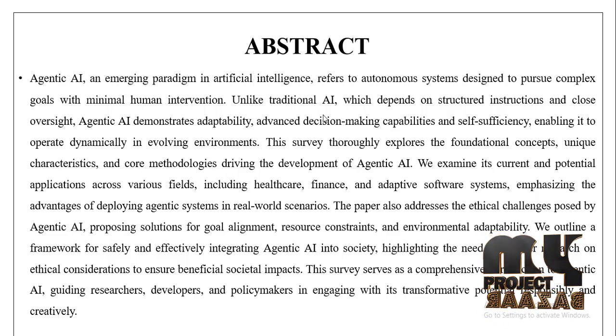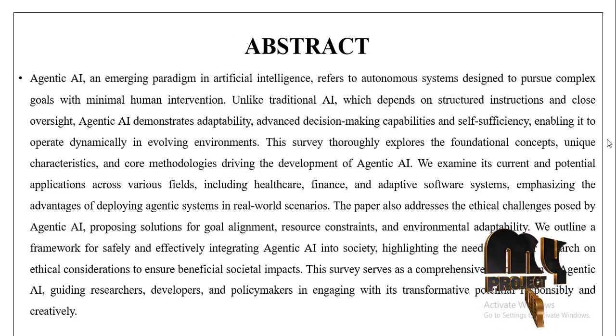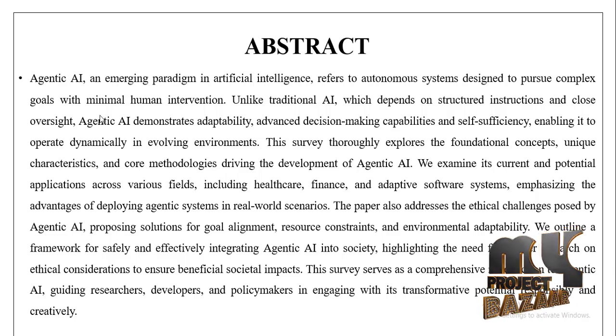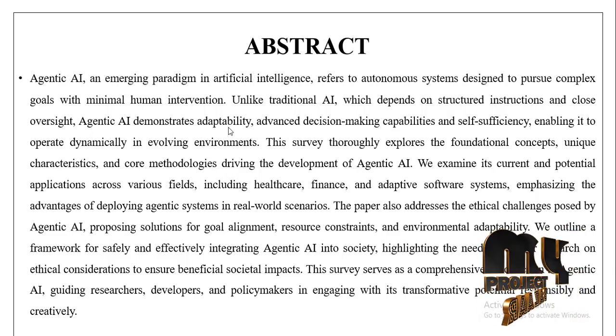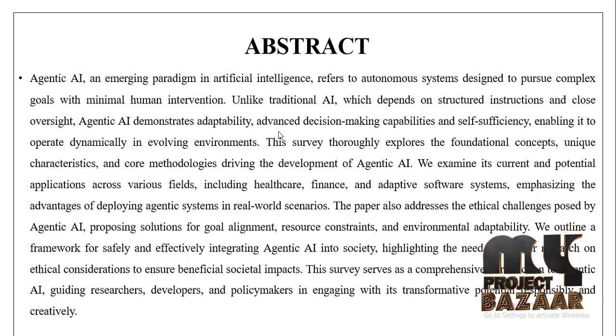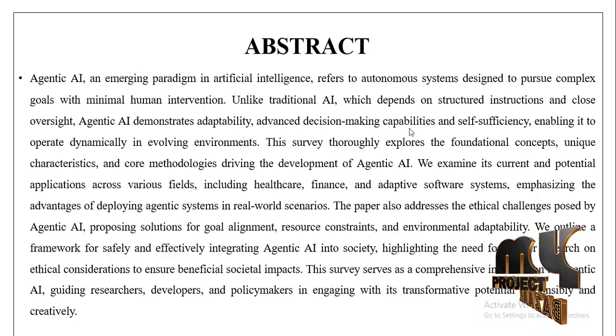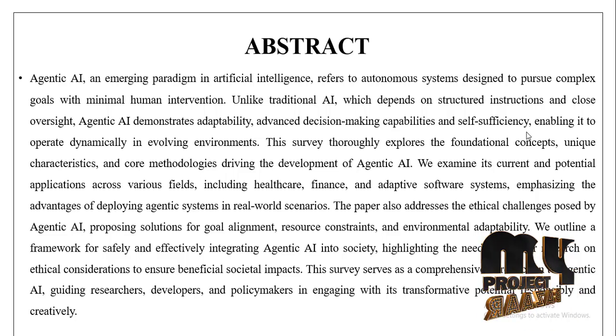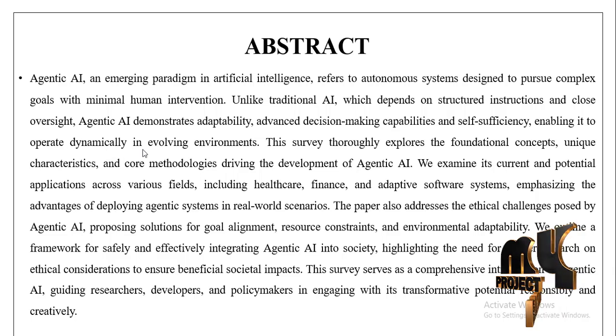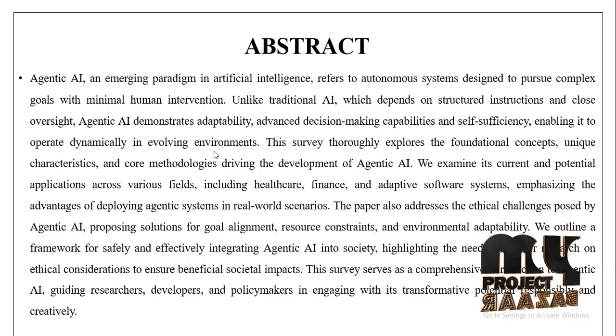Unlike traditional AI, which depends on structured instructions and close oversight, agentic AI demonstrates adaptability, advanced decision-making capabilities and self-sufficiency. They enable operating dynamically in changing environments.